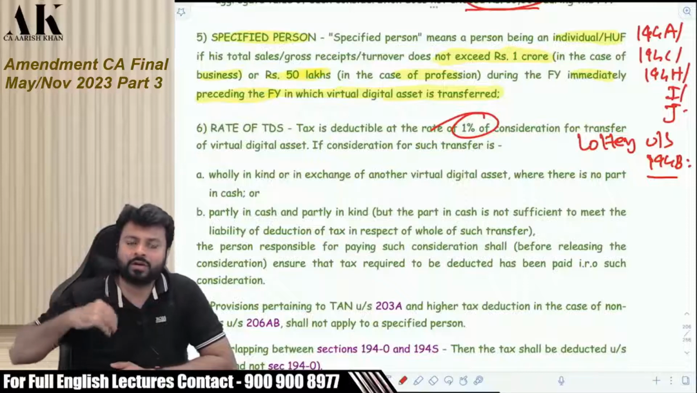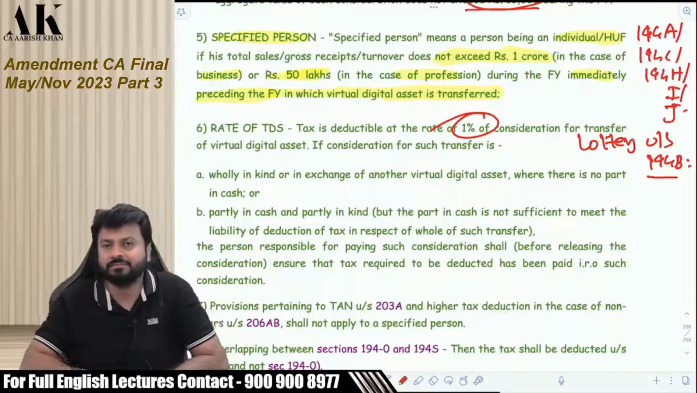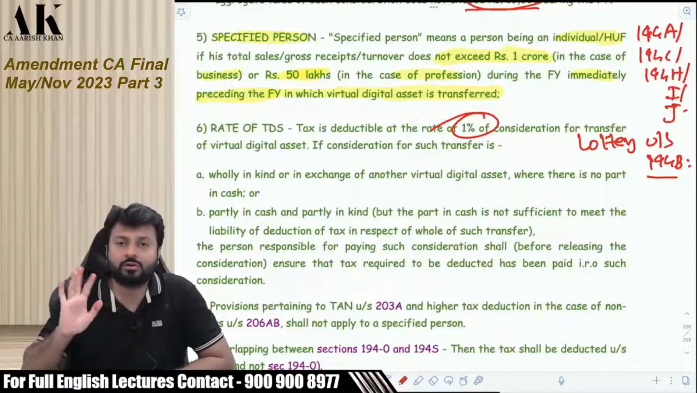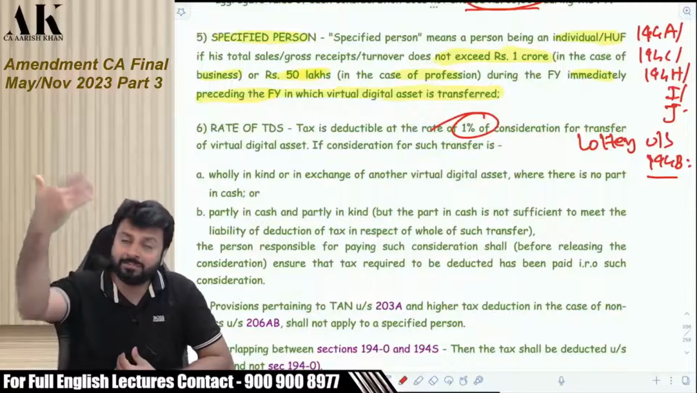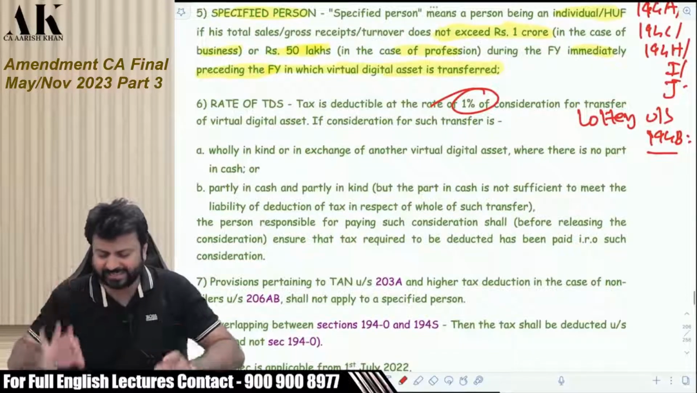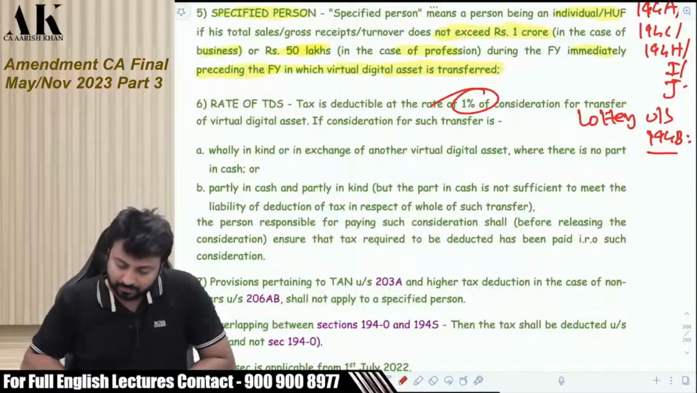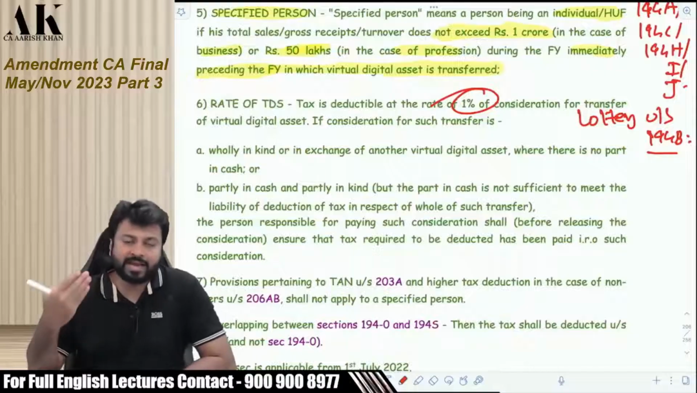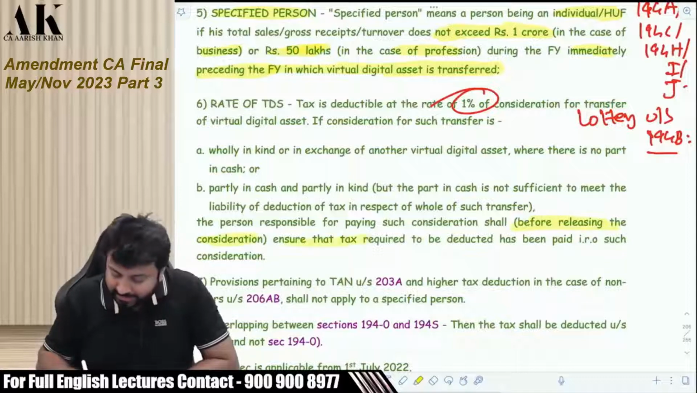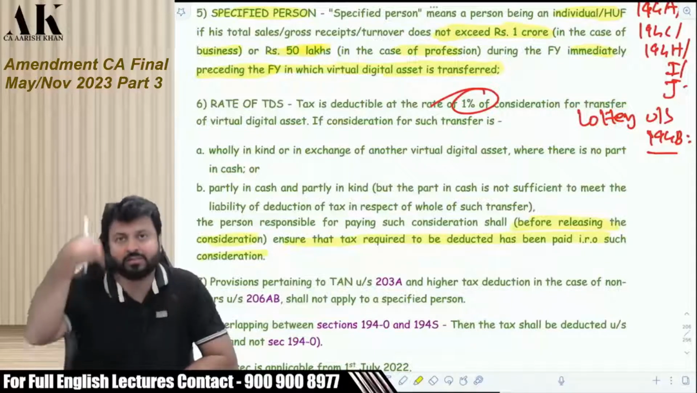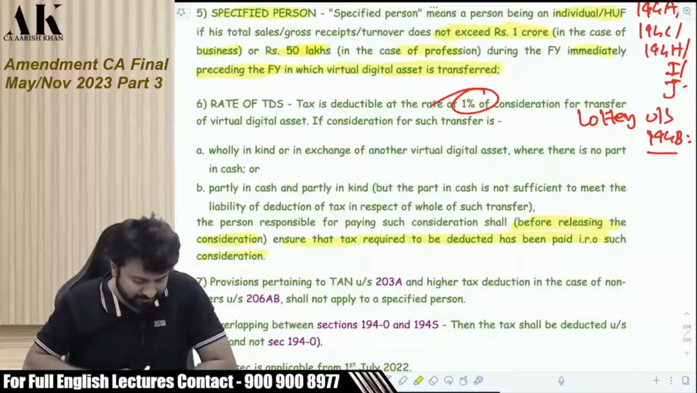Suppose I am buying a cryptocurrency and I am giving you consideration in kind, then how will I deduct TDS from kind? You cannot deduct. Then in that case, your obligation is not to deduct. Your obligation is only to make sure that the other person has paid the tax. It is exactly similar to 194B. So if the payment is made in kind, then before releasing the consideration, you have to ensure that the tax required to be deducted has been paid in respect of such consideration by the other person.